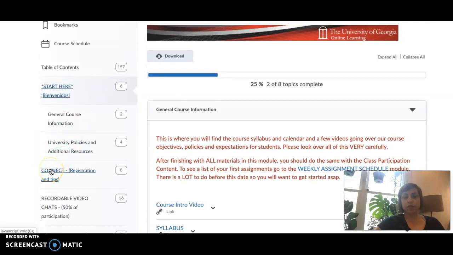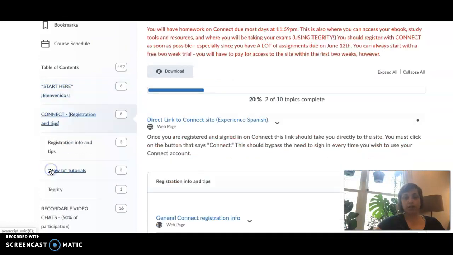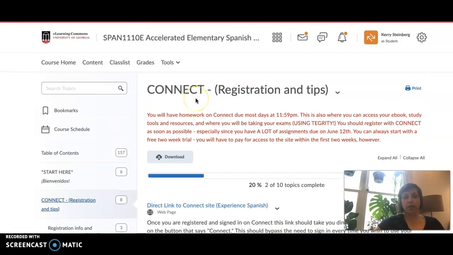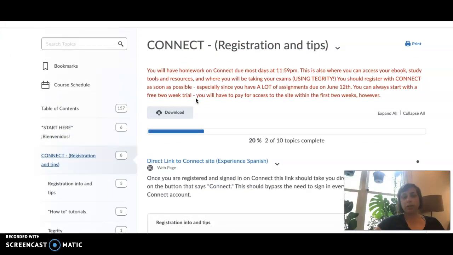And then the next folder that you'll be reading is about Connect. Connect is the online platform that you're going to be using to complete your homework assignments as well as all your quizzes and tests. So you want to get registered for the site as quickly as possible. The registration information is here on ELC, with all the instructions you'll need to get started.